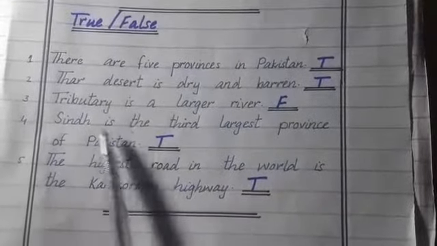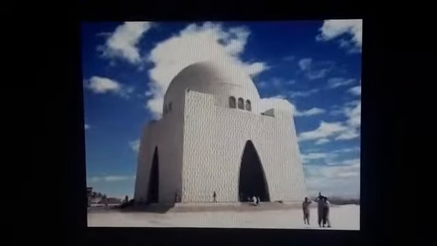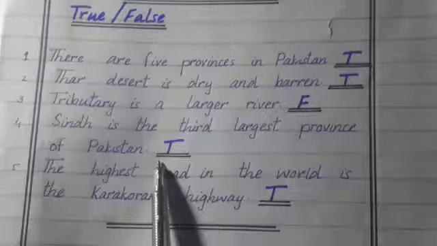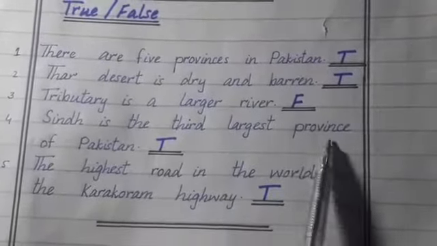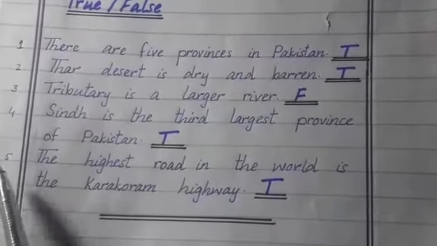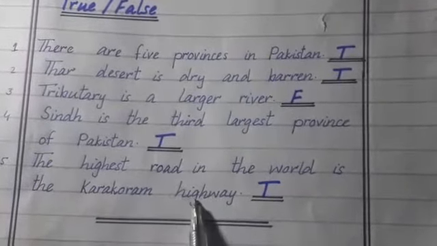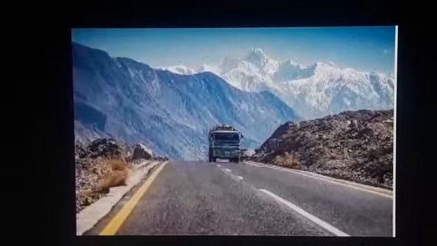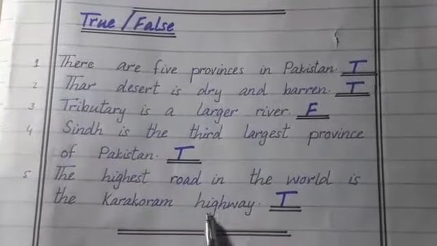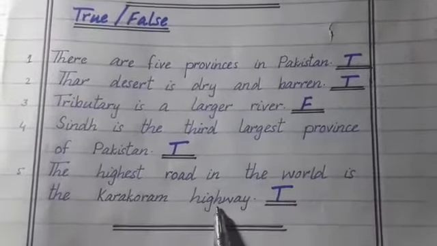Fourth one, Sindh is the third largest province of Pakistan. Sindh पाकिस्तान का तीसरा बड़ा सूबा है. Yes students, this is also true. Sindh is the third largest province of Pakistan. Fifth and last one is, the highest road in the world is the Karakoram highway. दुनिया की सबसे बड़ी रोड यानी सड़क कराकोरम हाईवे है. Yes students, this is also true. The highest road in the world is the Karakoram highway.